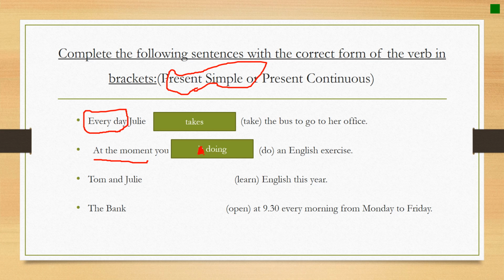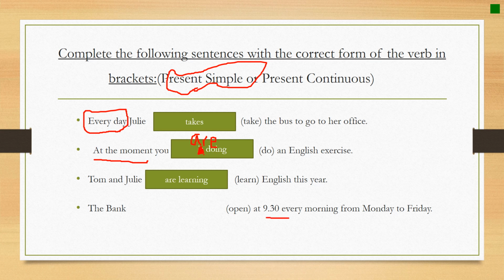It's are, not is. Sorry for the mistake. It's are doing. Let's move to the third one. Tom and Julie learn English this year. What are they doing this year? They are learning. The last one, the bank open at 9:30 every morning from Monday to Friday.